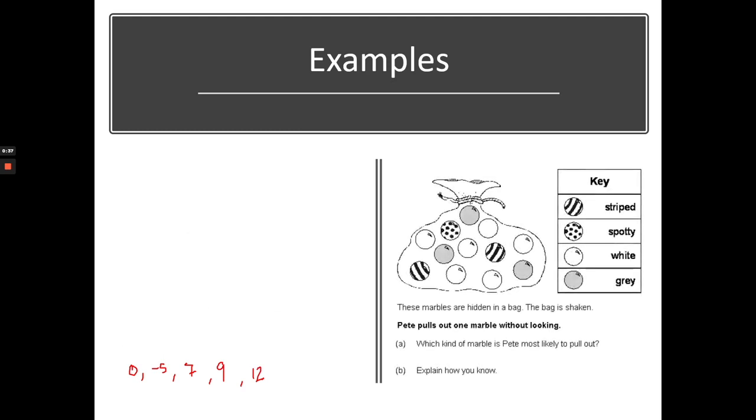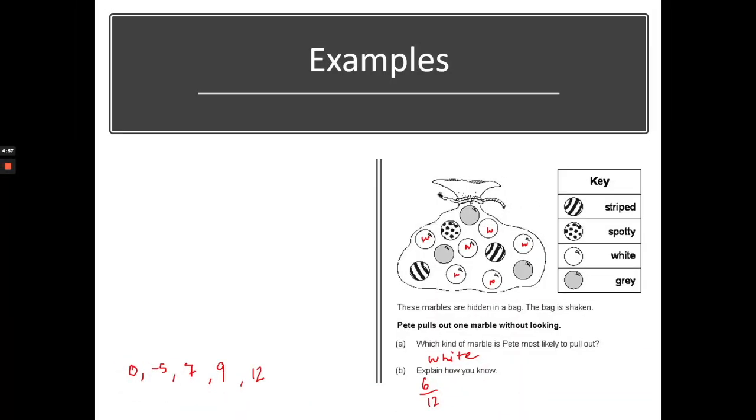Another example: you see some marbles in this bag. These marbles are hidden in the bag. There are striped marbles, spotty, white, and gray. Which kind of marble is Pete most likely to pull out? According to me, it's the white marble he's most likely to pull out, because they are more in number. Explain how you know: they are more than any other marble. I can see 6 white marbles out of a total of 12.